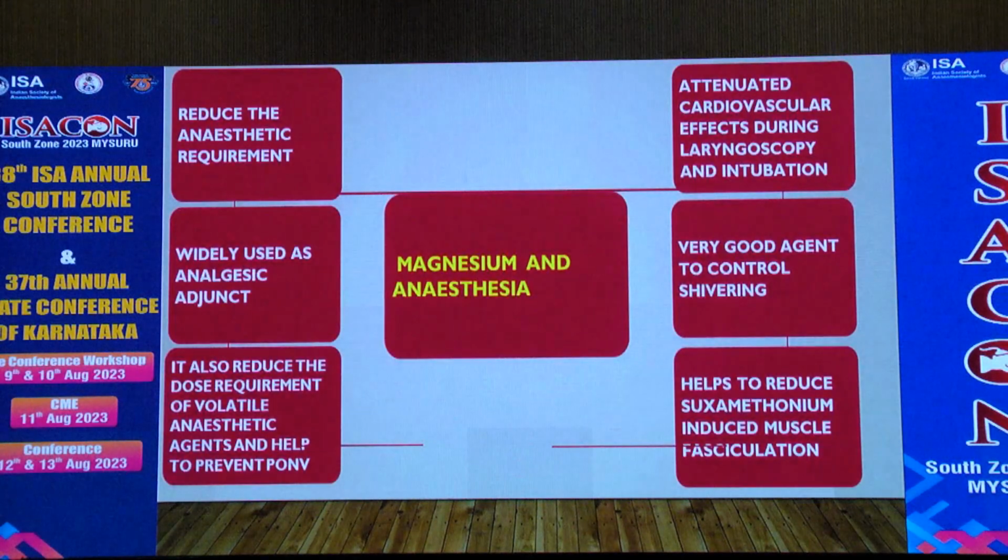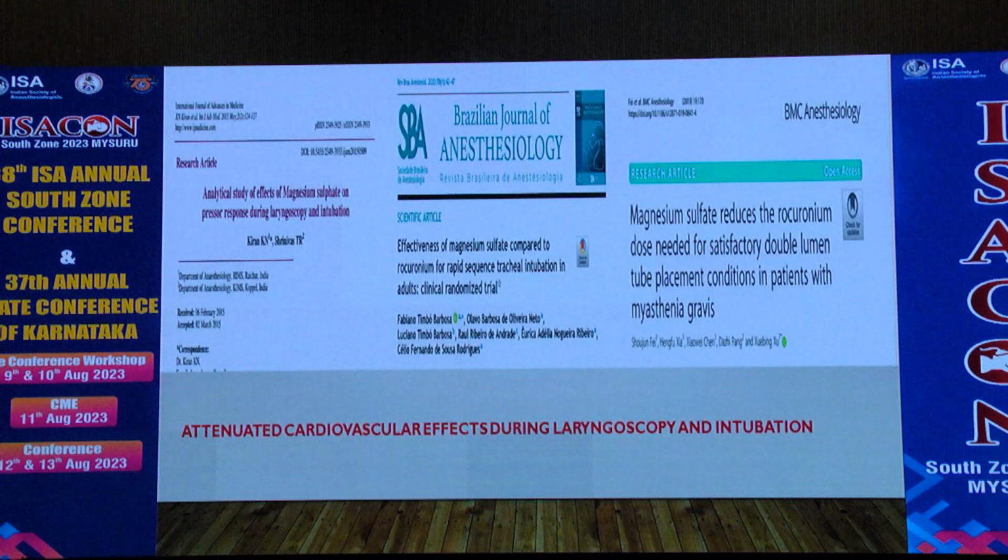In general anesthesia, it attenuates the cardiovascular effect during laryngoscopy and intubation. It reduces the anesthetic requirement, including volatile anesthetics, and prevents PONV, that is postoperative nausea and vomiting. It also helps reduce succinylcholine-induced fasciculation, which occurs during intubation. Even though it is not a primary analgesic agent, it is used widely as an analgesic adjuvant.